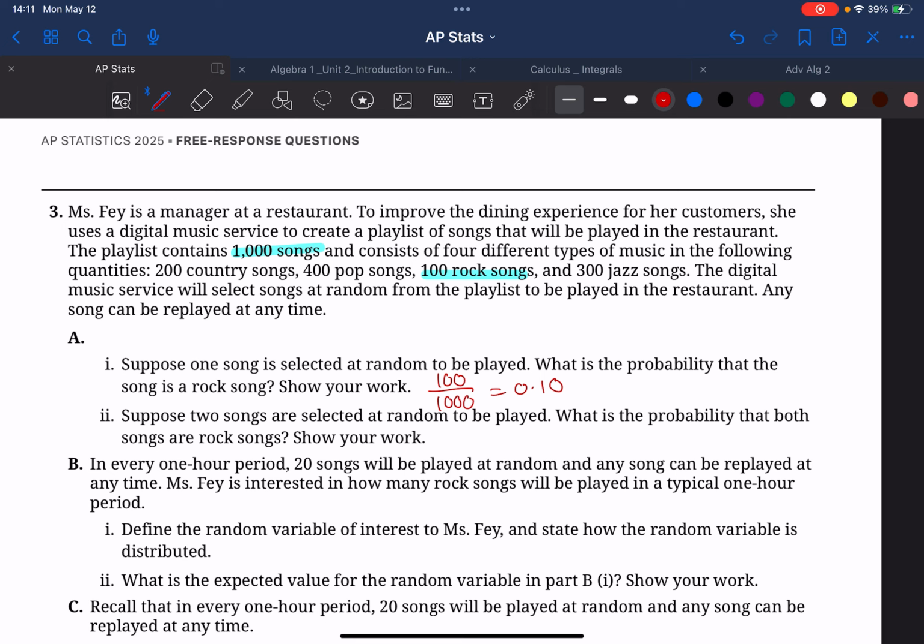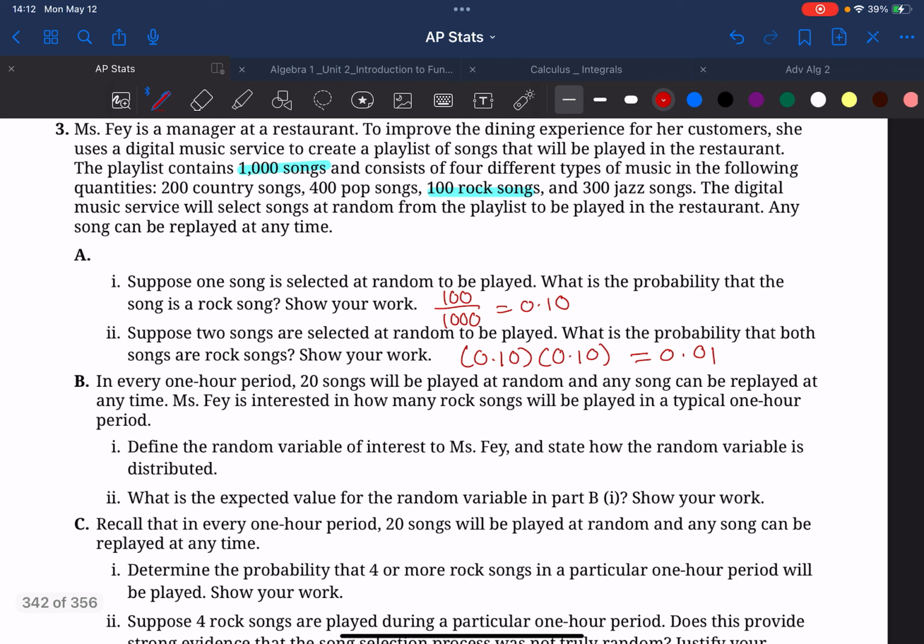Part 2 says, suppose 2 songs are selected at random to be played. What is the probability that both songs are rock songs? Show your work. Well, if 2 songs are selected at random, then we take the probability of randomly selecting a rock song, which is 0.10, times that same probability because we want it to happen twice, and that gives us 0.01.